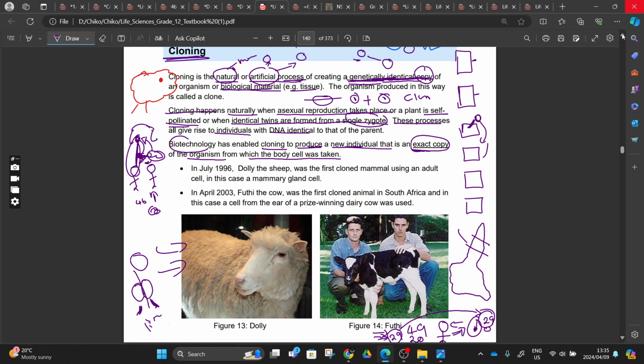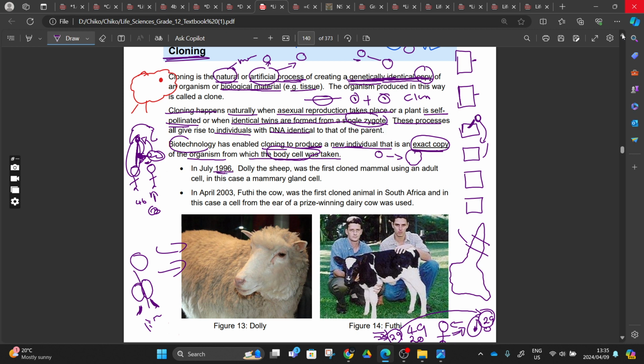Actually, they are saying it produced an exact copy of an organism from which the body cell was taken, right? It's not like they are removing a small piece of a cell in an ear, and then they place it somewhere, and then tomorrow we wake up with a huge ear that is similar to mine. This is not what is happening. This is a process that will take time also. So let's hear what they're saying.